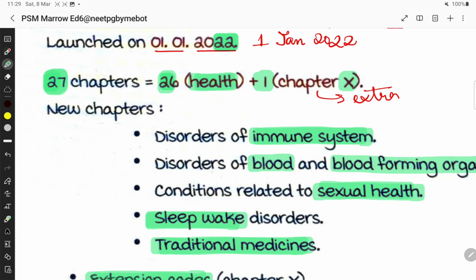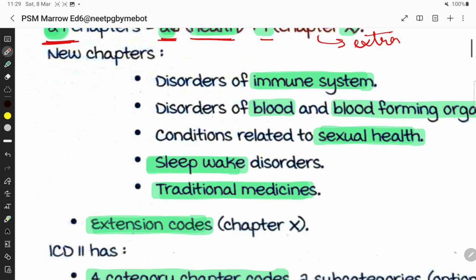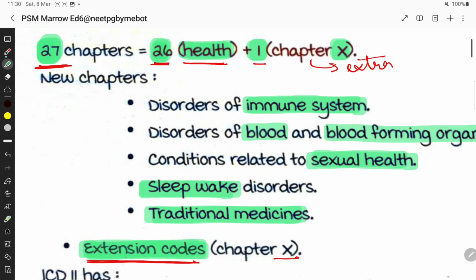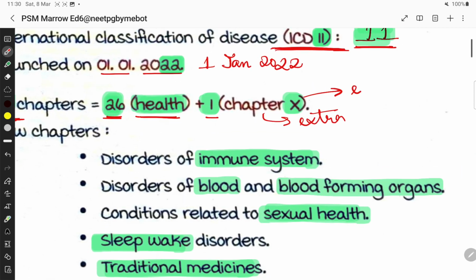ICD-11 has 27 chapters. ठीक है, 27 chapters में 26 chapters are on health, and there is one extra chapter. This extra chapter is on extension codes. So there are 27 chapters in ICD-11, 26 chapters are on health, and one extra chapter, that is chapter X, which is on extension codes.